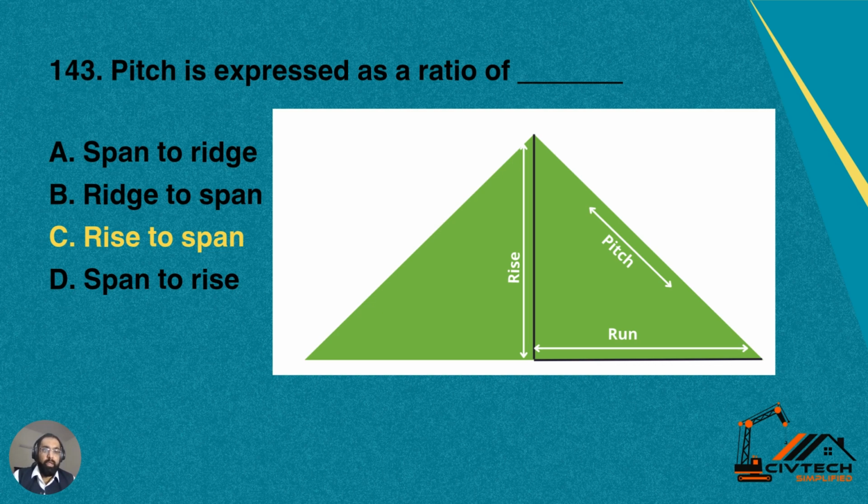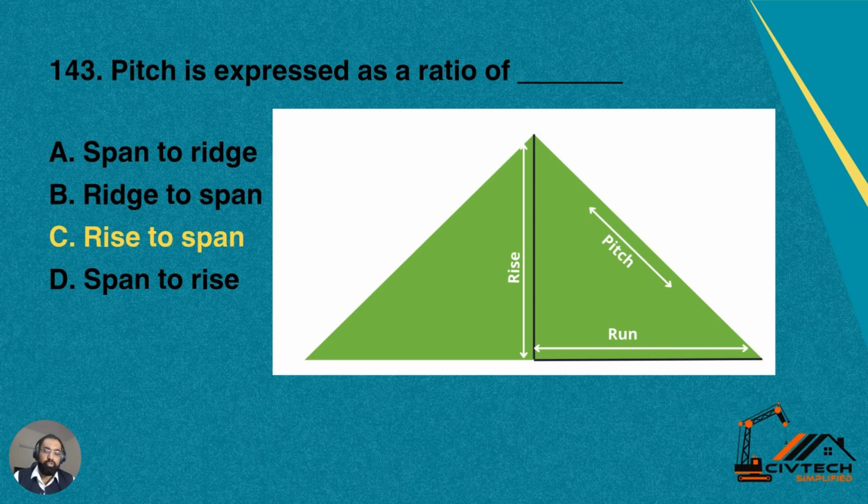Then we have a question commonly came across, 143. Pitch is expressed as a ratio of what? You can see in the picture, pitch is basically the slope between rise, like height, and run.